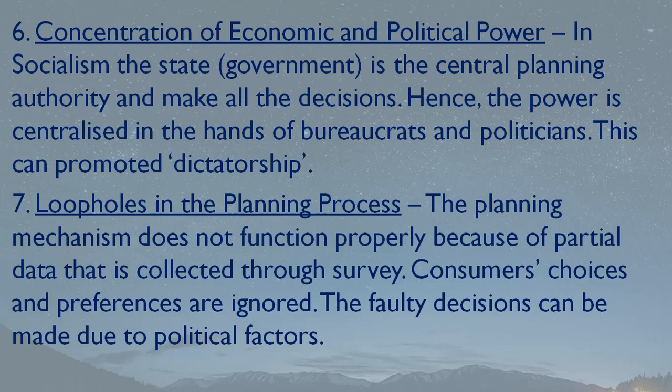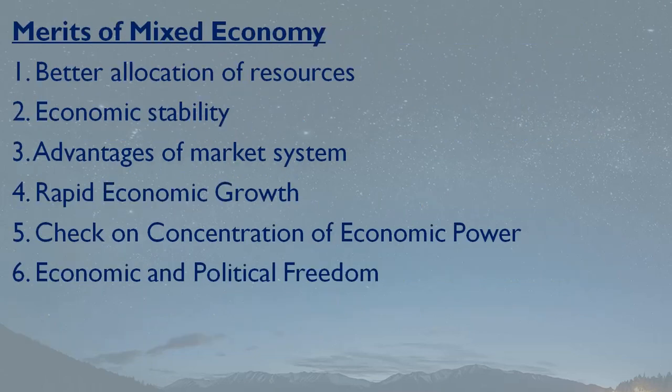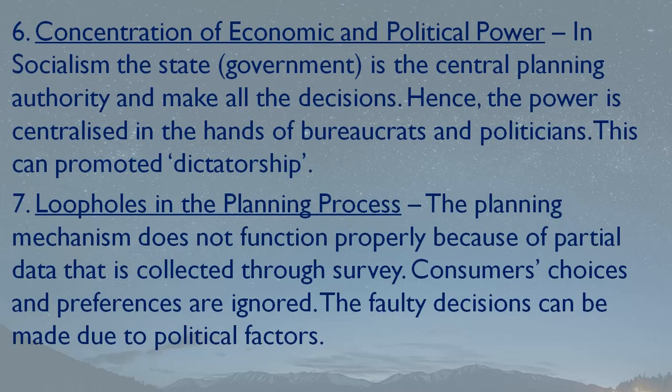Now, point number 7: loopholes in the planning process. When the planning mechanism is not well maintained, there will be problems in the economic function. Now see, this is a very contradicting thing here. This is the hypocrisy of socialism.